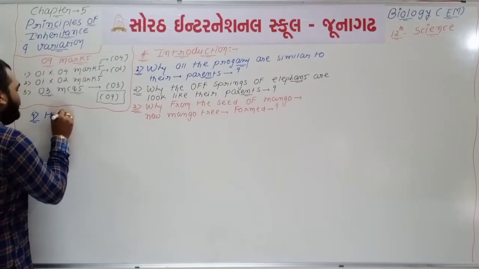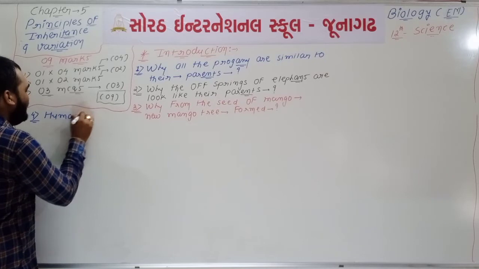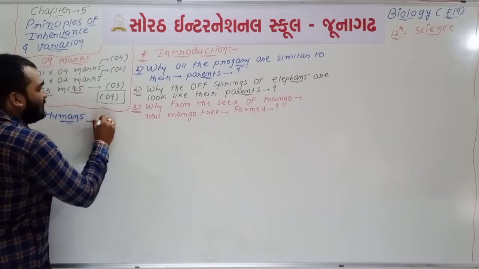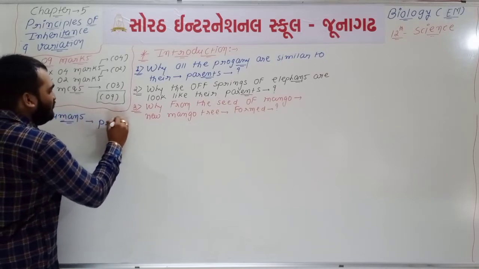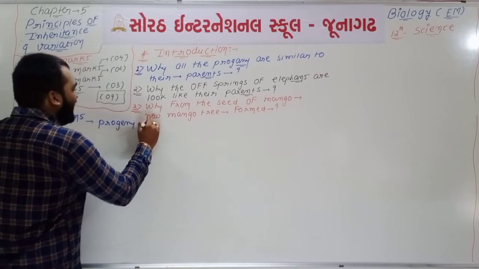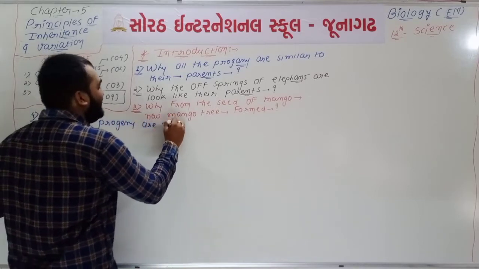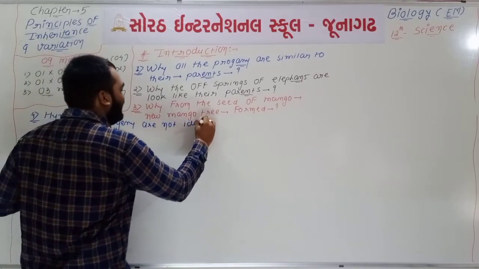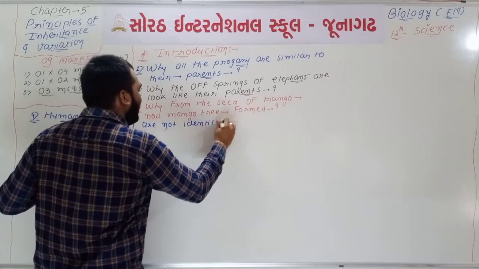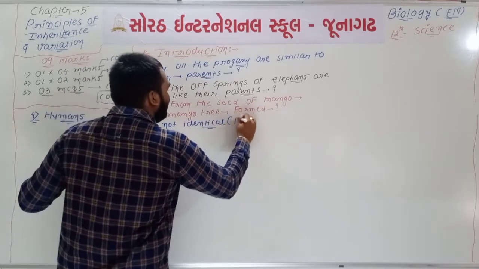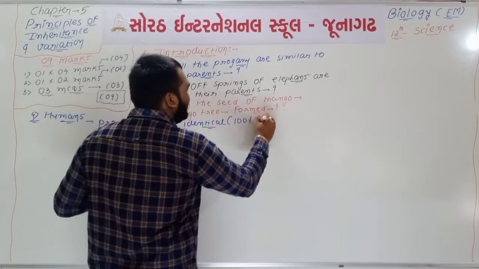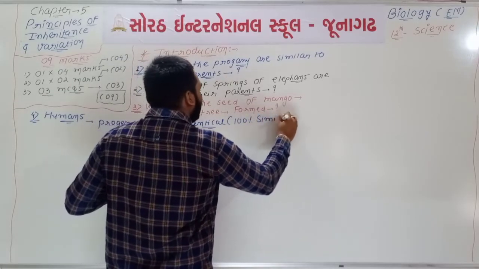If we talk about humans, point number 4: for humans, progeny are not identical. What is the meaning of identical? Identical means 100% similar.